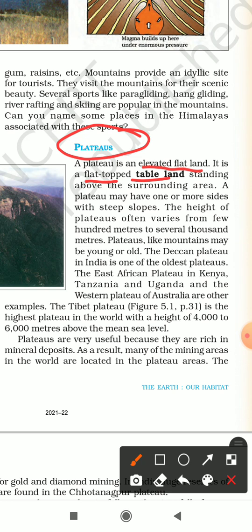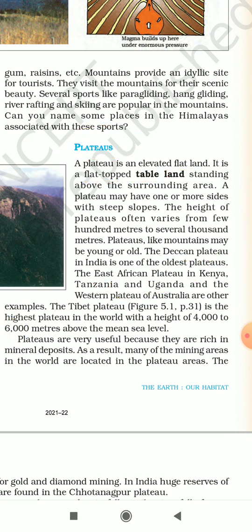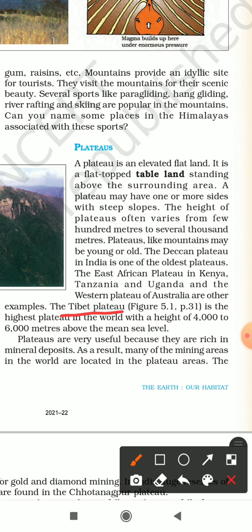A plateau may have two or more sides with steep slopes. The height of a plateau often varies from a few hundred meters to several thousand meters. Plateaus, like mountains, may be young or old. For example, the Deccan Plateau in India is one of the oldest plateaus. The East African Plateau in Kenya, Tanzania, and Uganda, and the Western Plateau in Australia are other examples. The Tibet Plateau is the highest plateau in the world with a height of 4,000 to 6,000 meters above mean sea level.